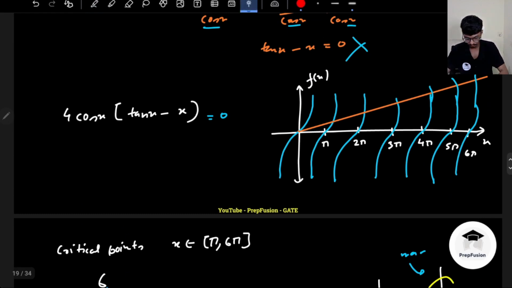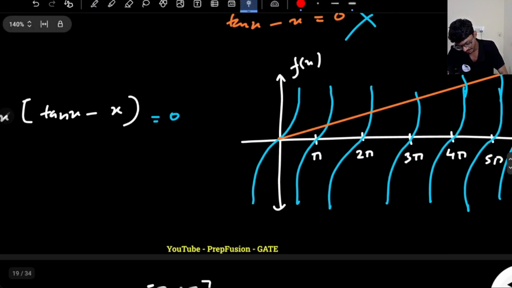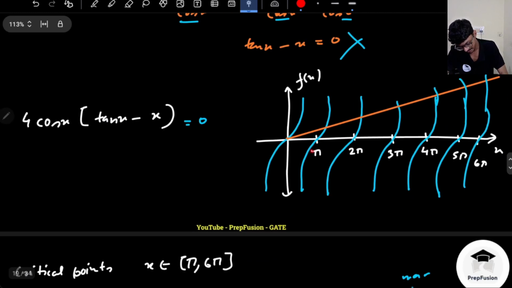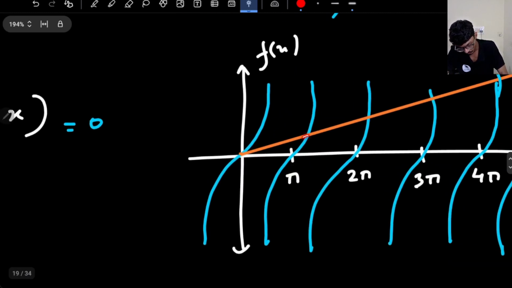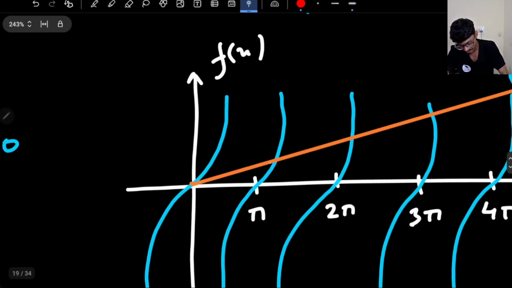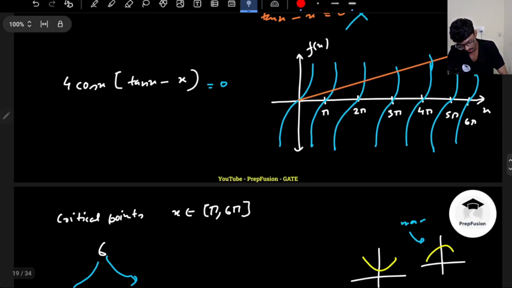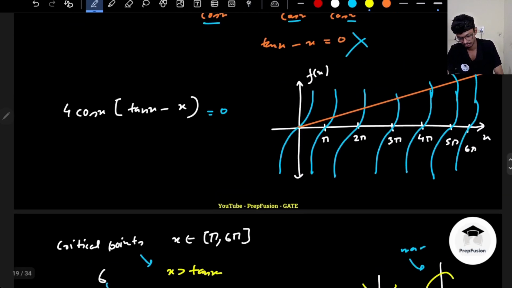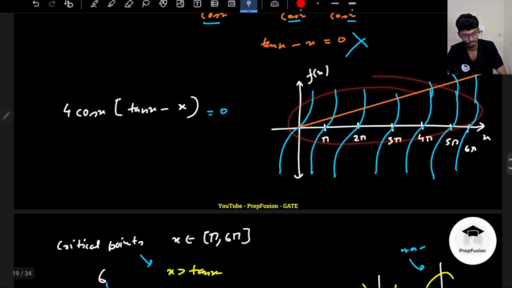So what is happening actually? If I observe one thing, in each case, I see that my tan x is here at some value. Just before this, the x value will be higher than the tan x graph. Like, this is my function f of x, right? So the x value is always higher than tan x. So at every critical point, my x is always greater than tan x, no matter what. That is the key observation here.